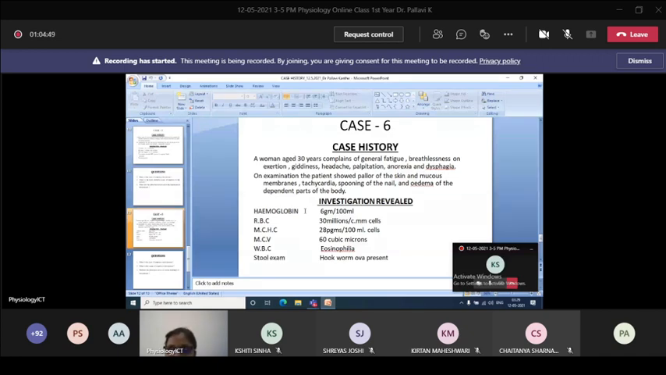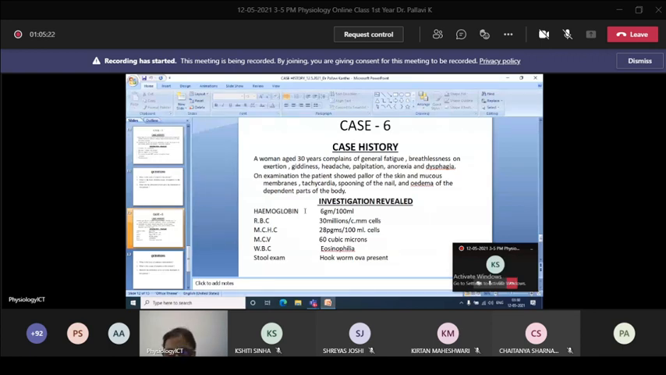Depression in the nail. Exactly, the nail will be depressed. Spooning of the nail, edema of the dependent parts of the body, and pallor of the skin and mucous membrane. Fatigue, breathlessness, so an anemic patient will show. Remaining important features are HB count is less. And one more important feature is stool examination showing hookworm infestation. So this is one of the important reasons.